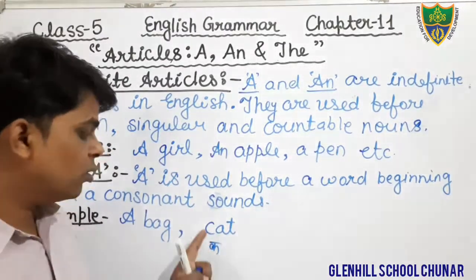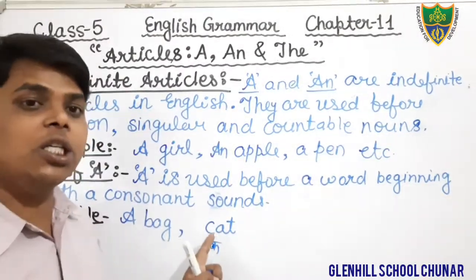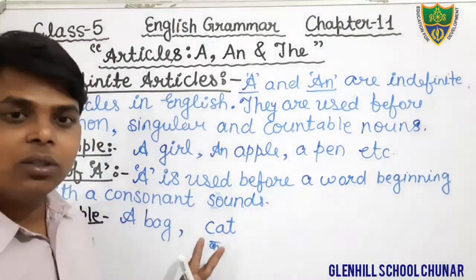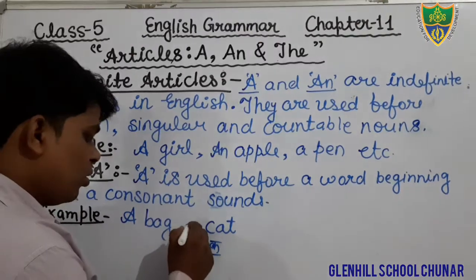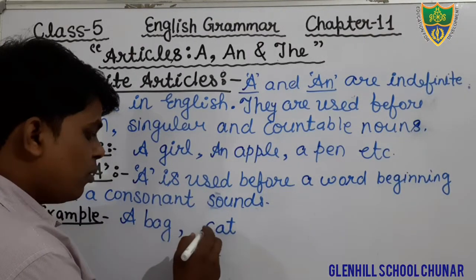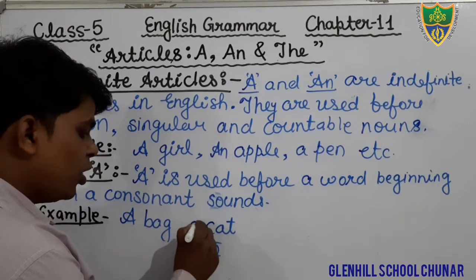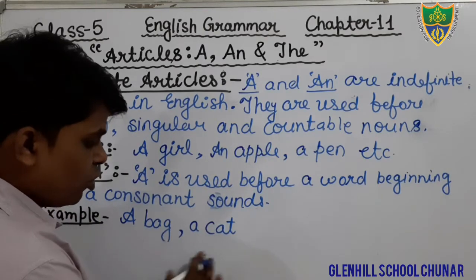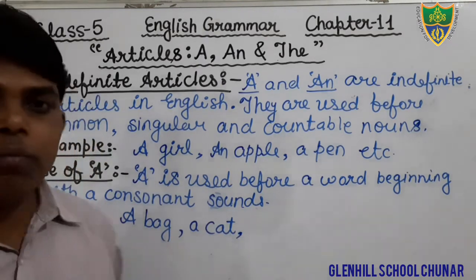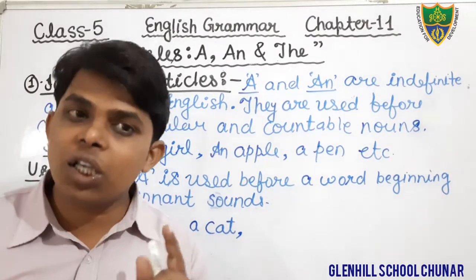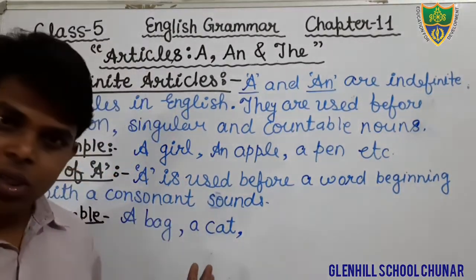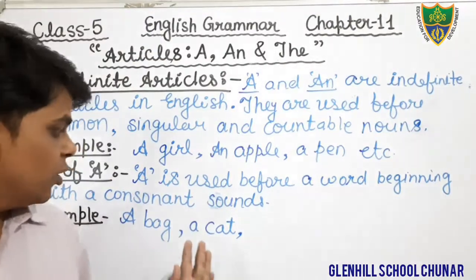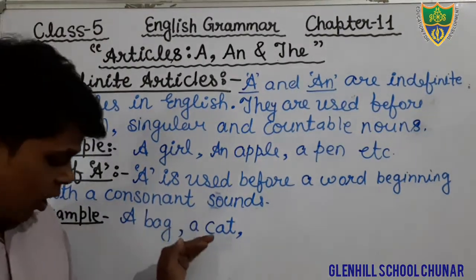The sound of this word starts with the Vyanjan, therefore we will also use a before it: a cat. So just write down a bag, a cat.